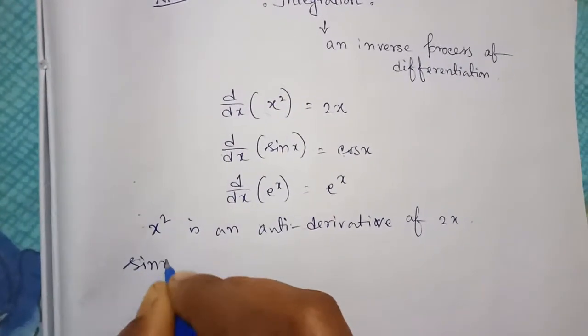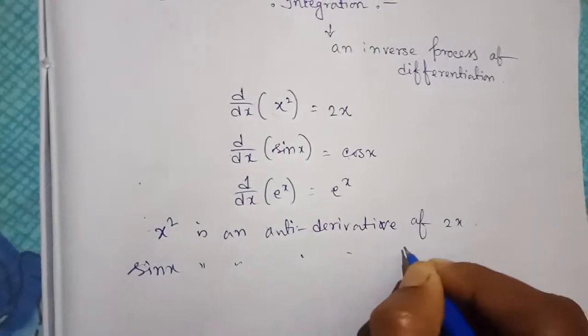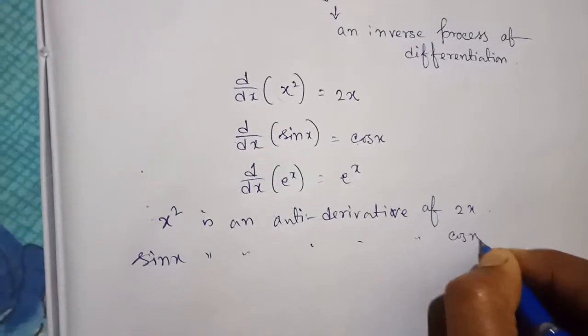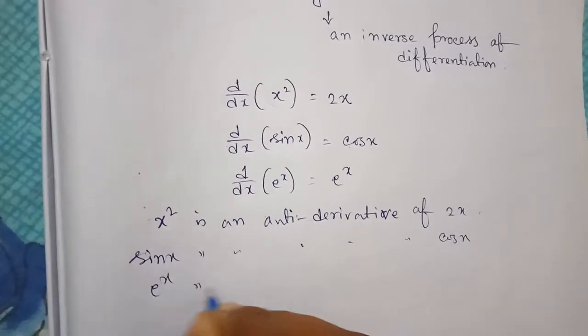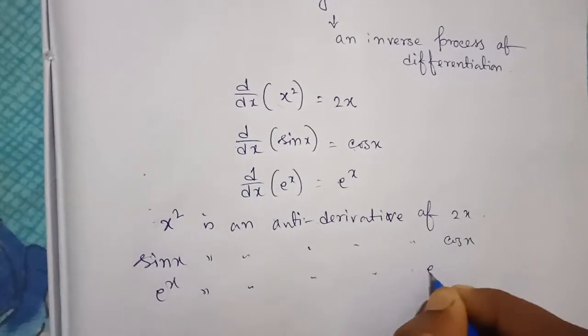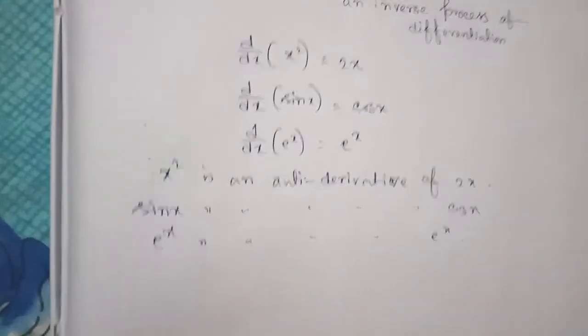Similarly, sin x is an antiderivative of cos x. e to the power x itself is an antiderivative of e to the power x.